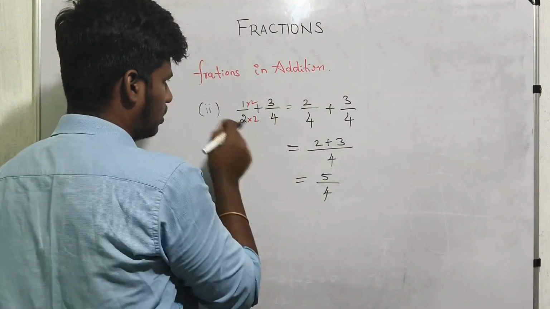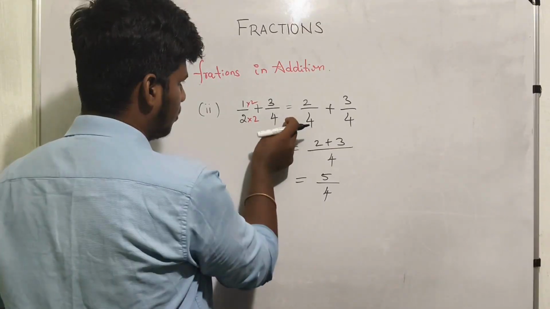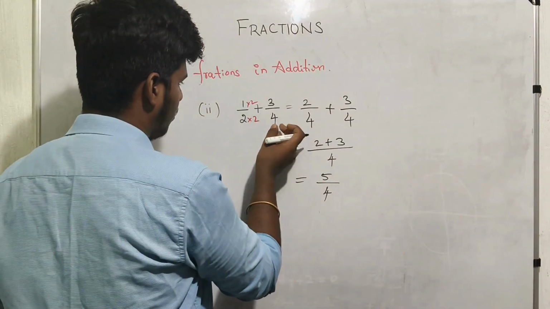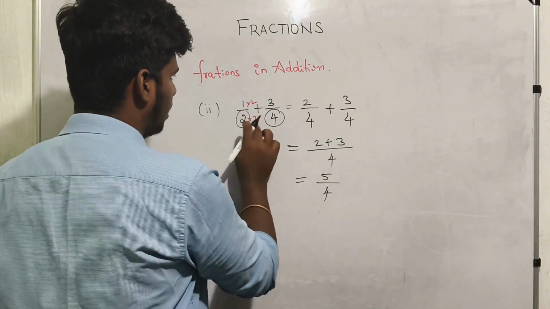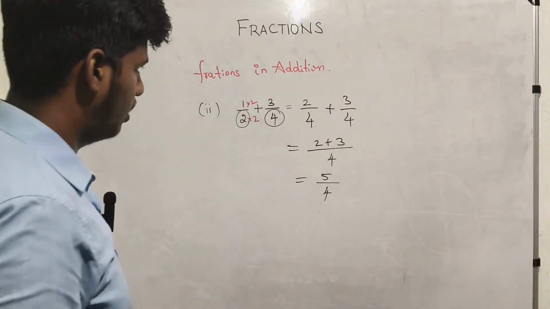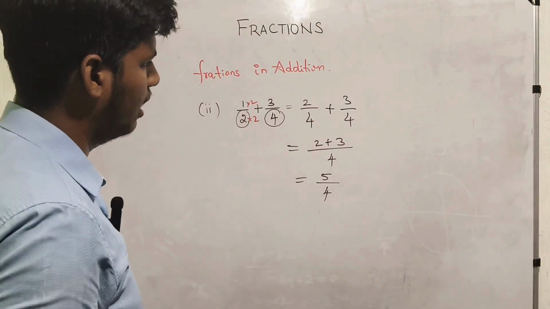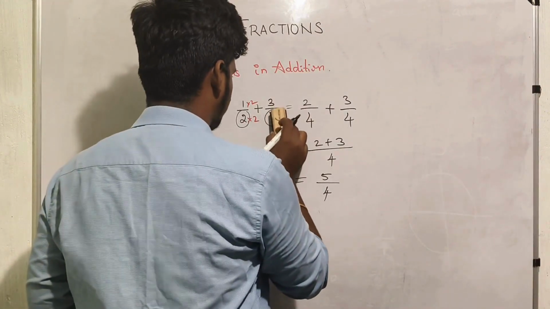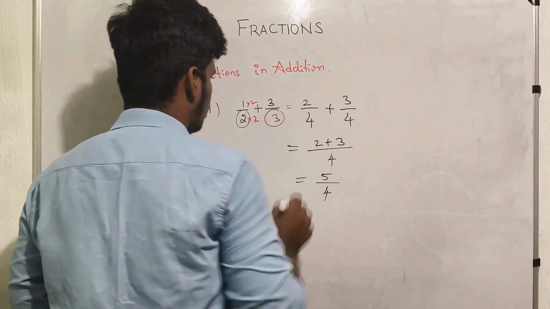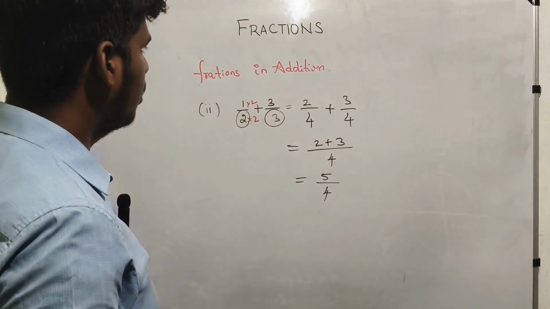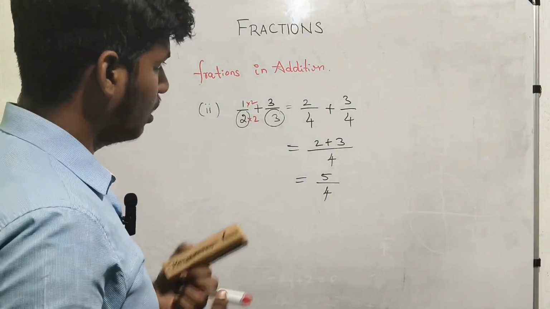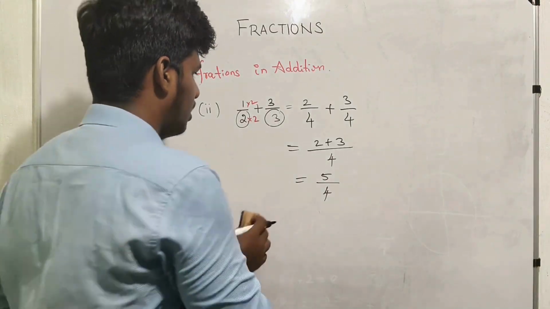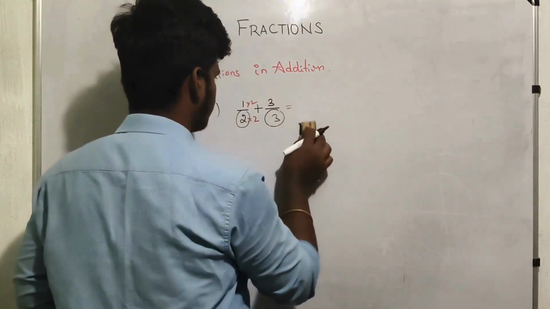So here the problem is, if the number in the other denominator is like here we have 4, here we have 2, we just multiply by 2 and 2 on numerator and denominator, so we get the answer easily. Suppose here we have a 3, and now you cannot easily do this method. You can do it, but not easily. So now see that.